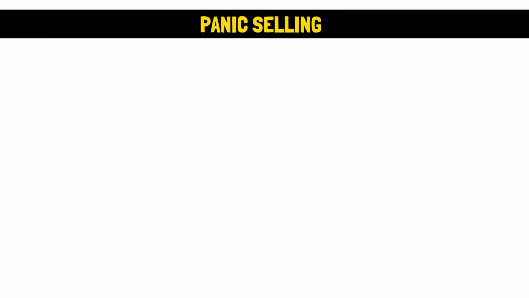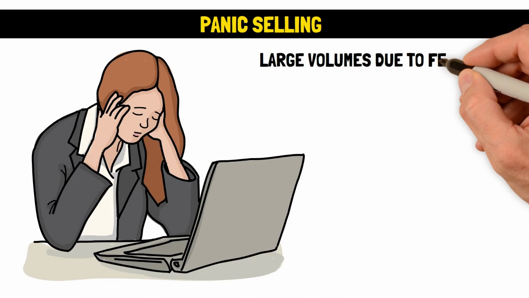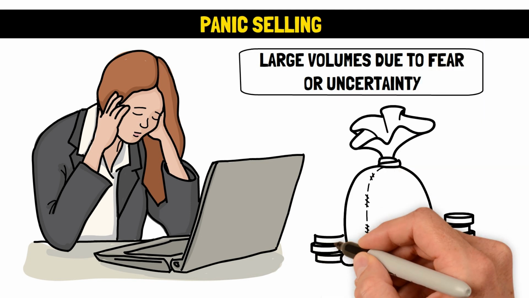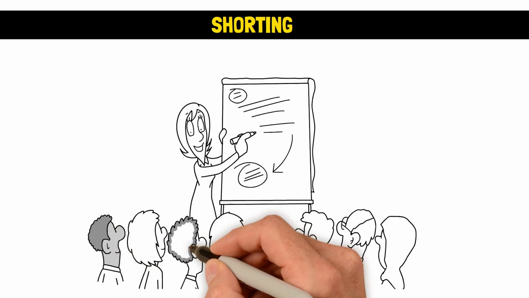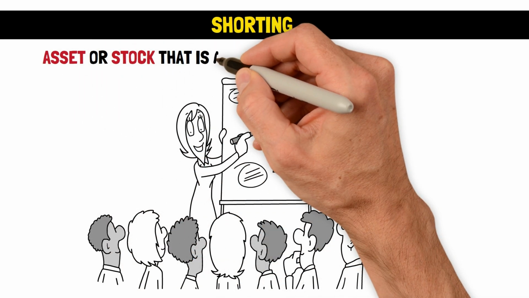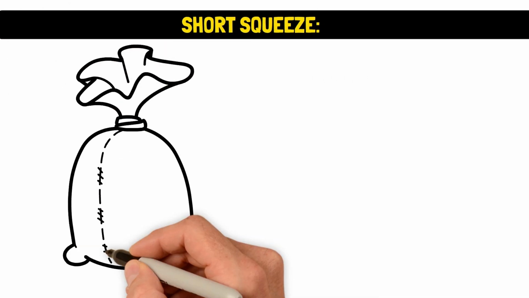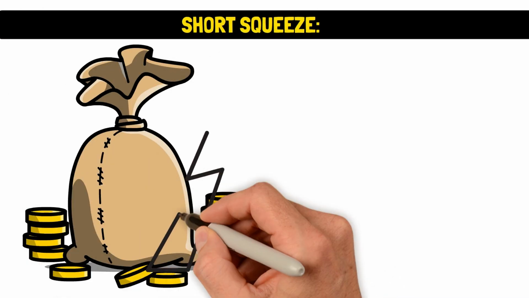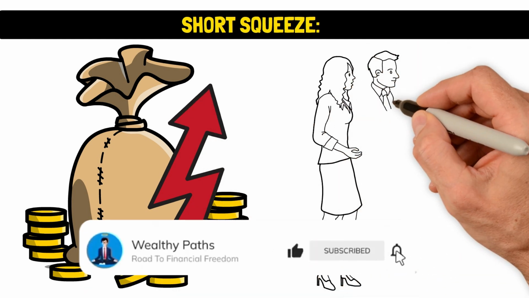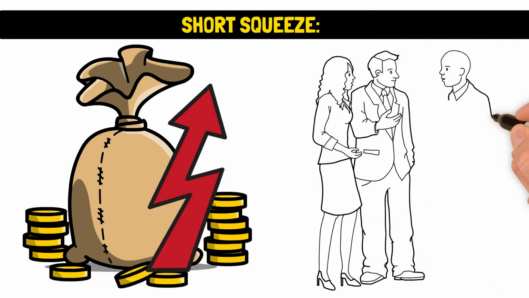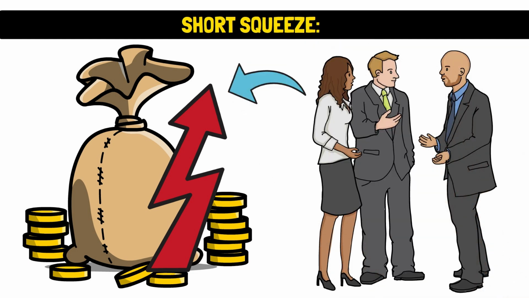Panic selling is a situation in which investors sell their assets or stocks in large volumes due to fear or uncertainty, causing a decline in the price and value of assets. Shorting is a strategy that allows investors to profit from an asset or stock that is already declining in price and value. Short squeeze. This situation happens when the price of a stock that has been significantly shorted rises quickly, causing investors to buy back shares to recover their short positions. The purchasing pressure from short sellers trying to regain their positions can increase the price of a particular asset.